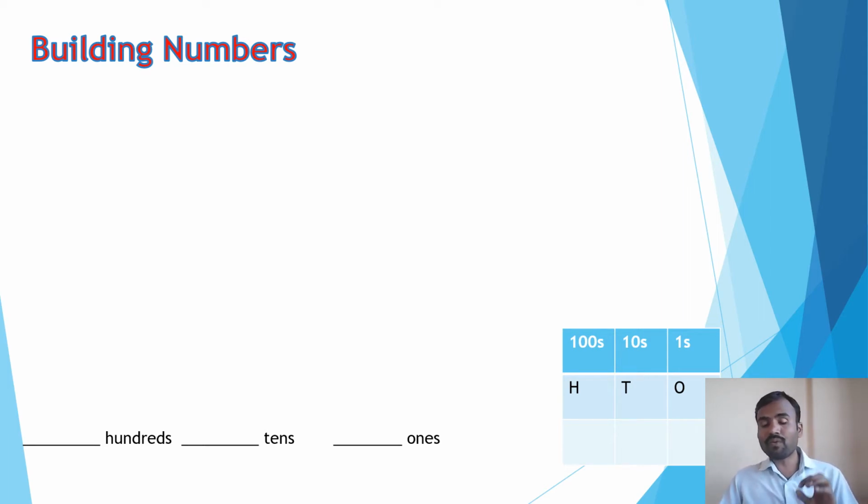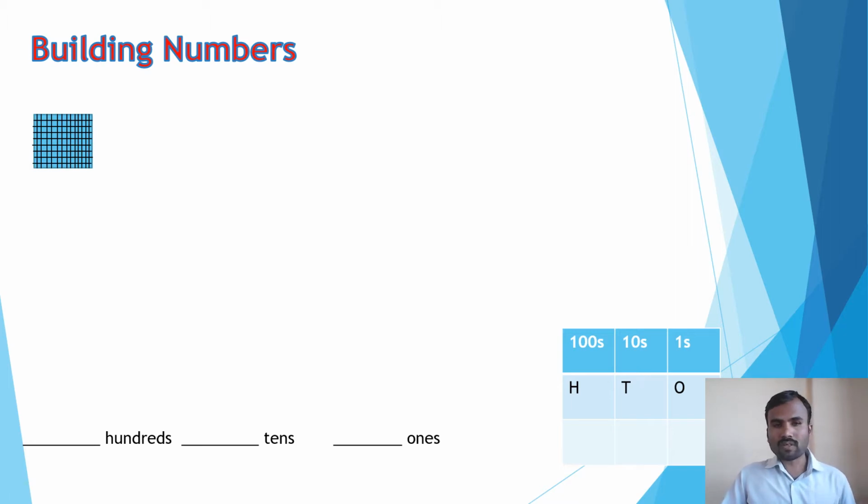And when you come to 3-digit numbers, how to form them, and what are the place values for a 3-digit number? Just have a look at this slide. This block represents 100. We have one block of 100, and if you take one more, now it is 200.